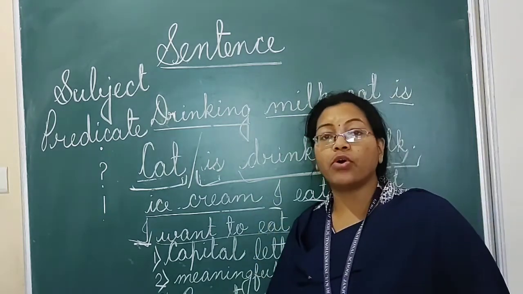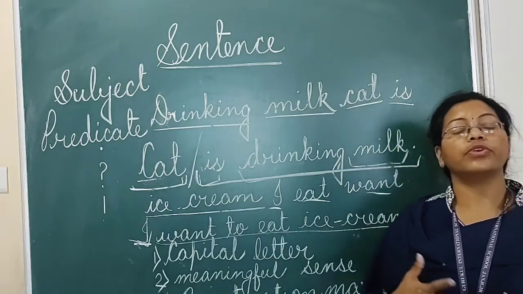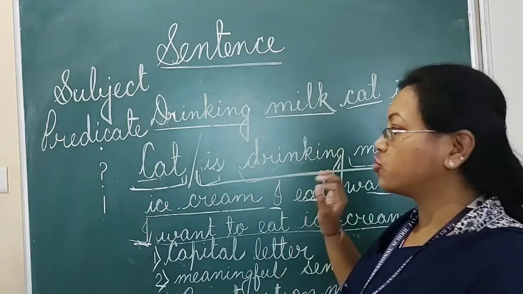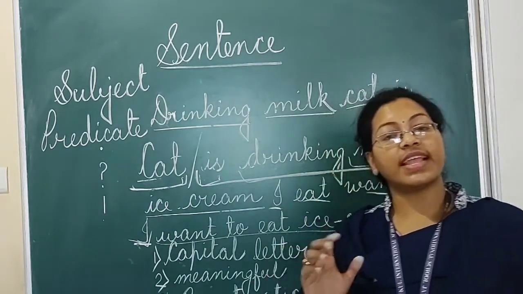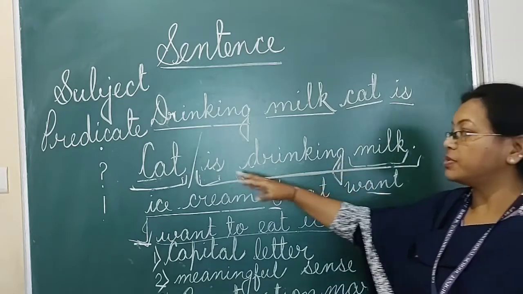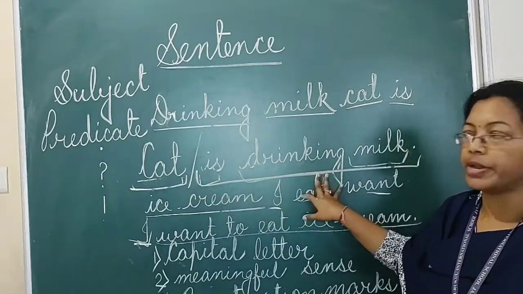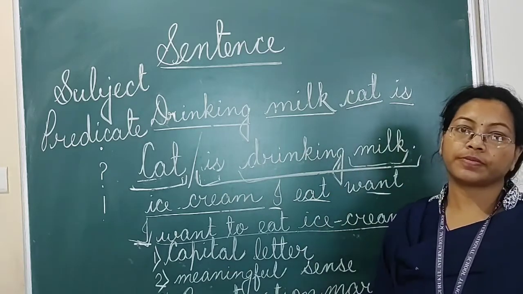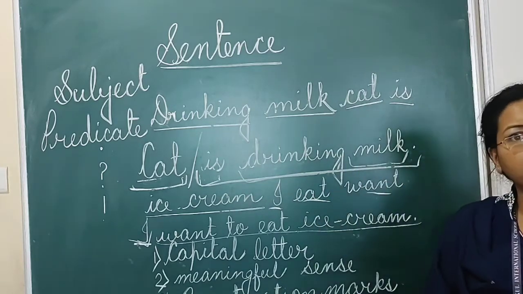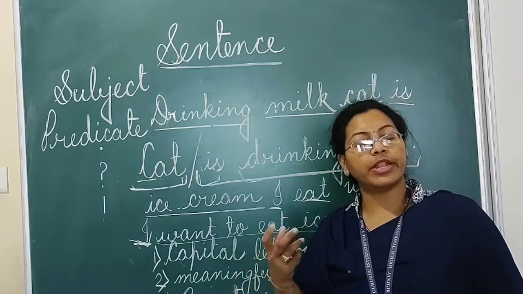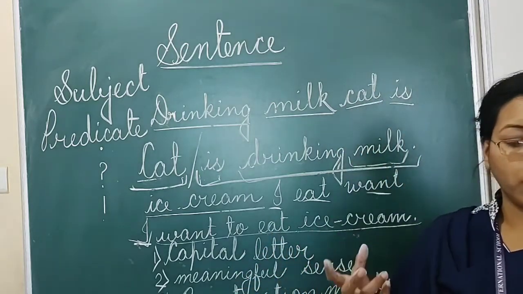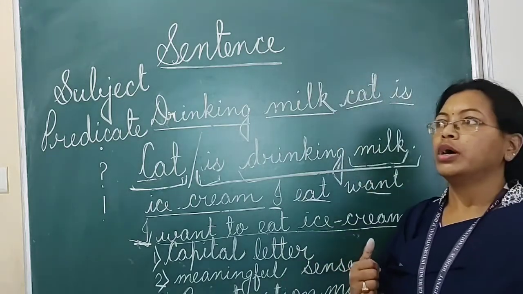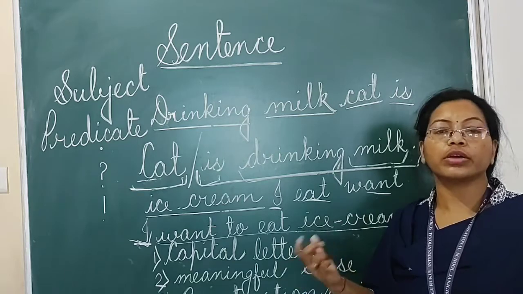Whenever we are forming any sentence, we should keep in mind that the subject and predicate should be there in your sentence. If the subject is not there, then it is incomplete. And if the predicate is not there, then the sentence will not be formed. The predicate can be in one word, two words, or more than two words. Suppose I say, in a corner.